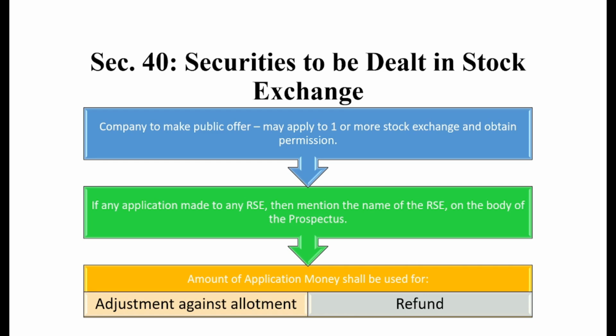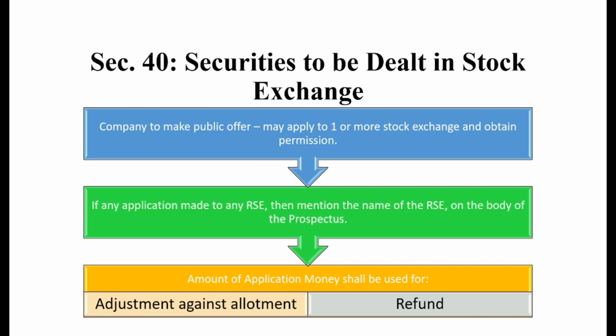Now, the last section for today's video is section 40, securities to be dealt in the stock exchange. It means before issuing the prospectus, the company desiring to list its equity shares on any kind of stock exchange, whether the Bombay Stock Exchange or the National Stock Exchange in India, shall, before making any public offer, apply to one or more. This is up to the company. If the company wants to apply to one stock exchange or both, it can do so. The company may apply to the respective stock exchanges and obtain their permission for listing.